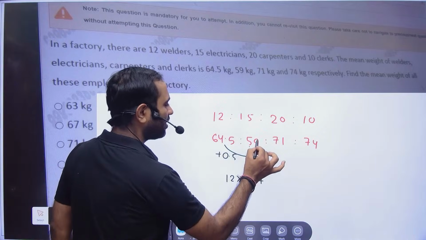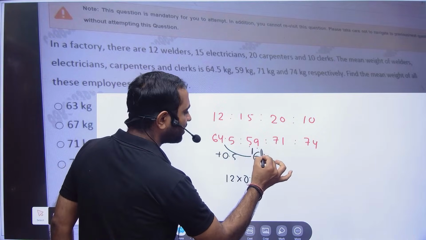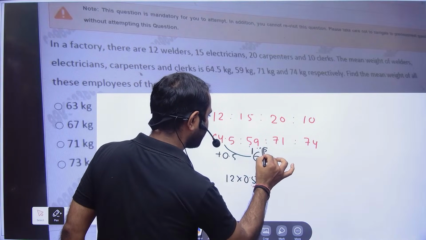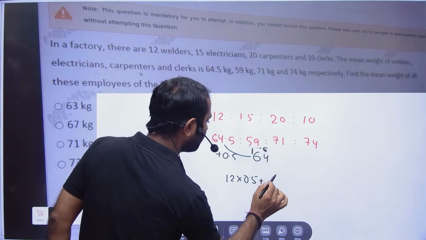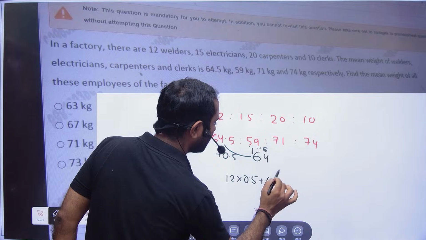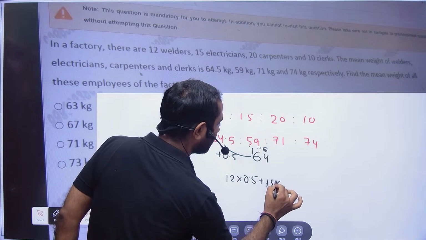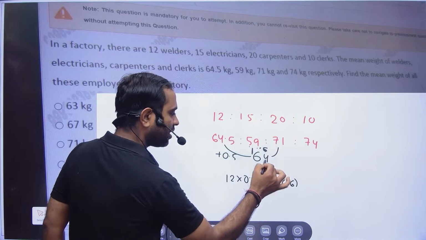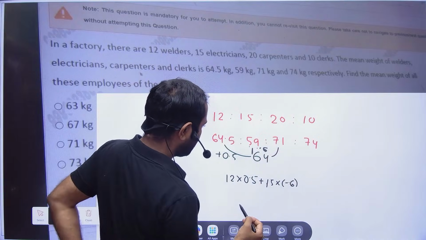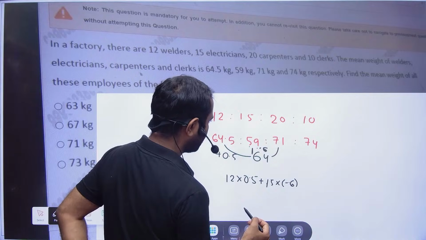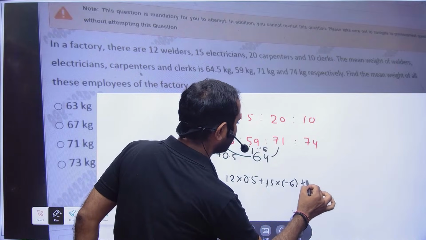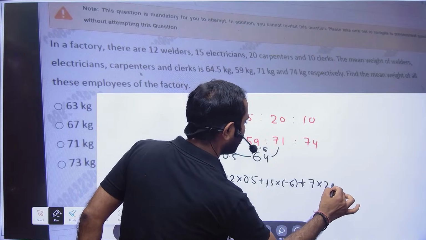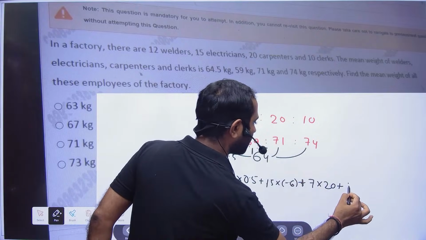Bahut hi simple. Sir, here how much is it less? It is 5 less. No, sorry, 6 less. So on 15 it will be 6. Now here it is 7 less, 64 plus 7. It is 7 more, so 7 into 20. Here it is 10 more.